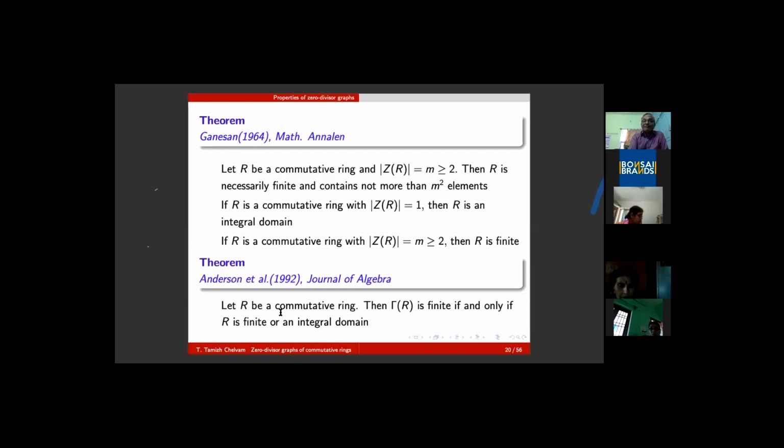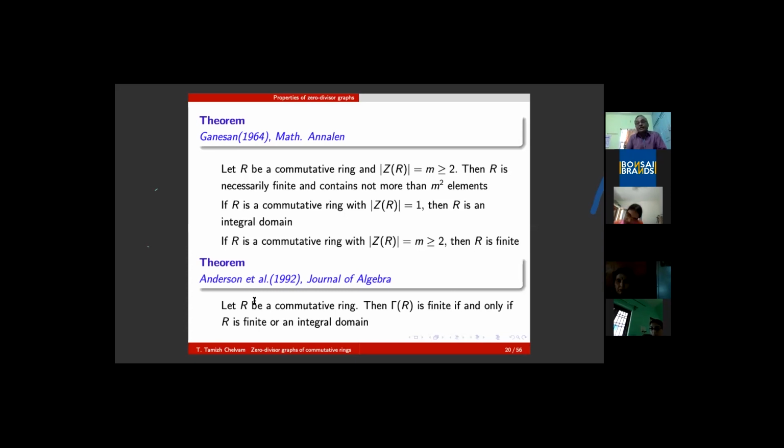In 1994, the same result is re-quoted in graph theory, saying that the zero divisor graph is finite if and only if the corresponding commutative ring is either finite or an integral domain. So that is the research. After 28 years, a result is quoted in some other way. Of course, in every paper now both papers are quoted. That means the graph is finite if and only if the zero divisor graph is finite.